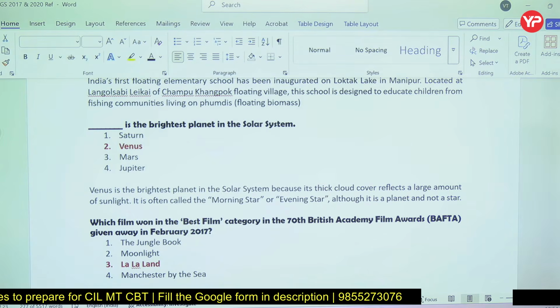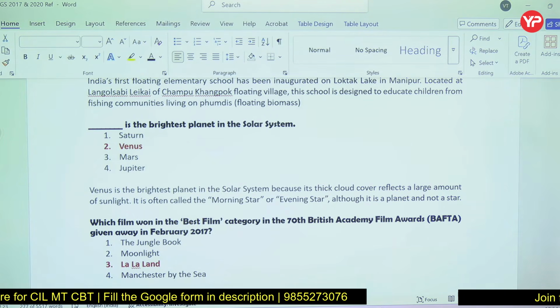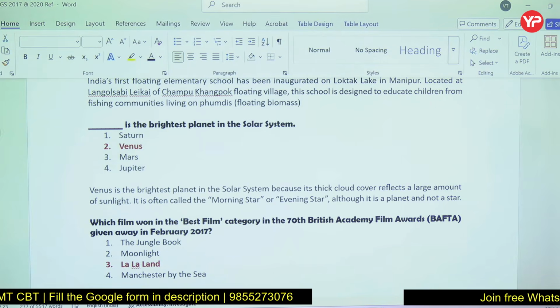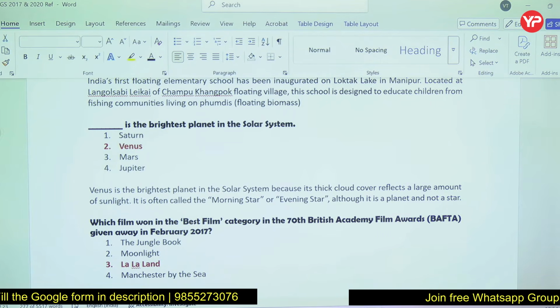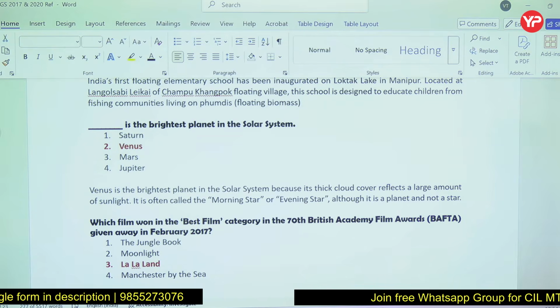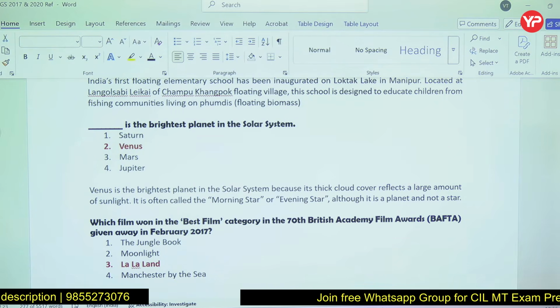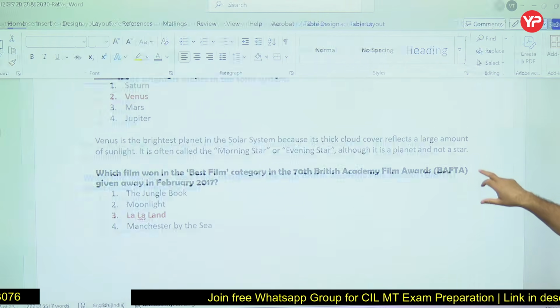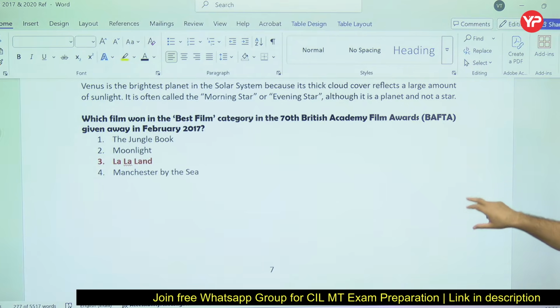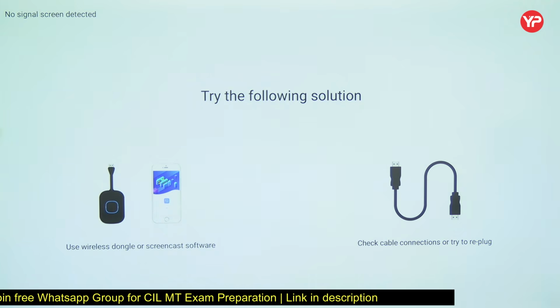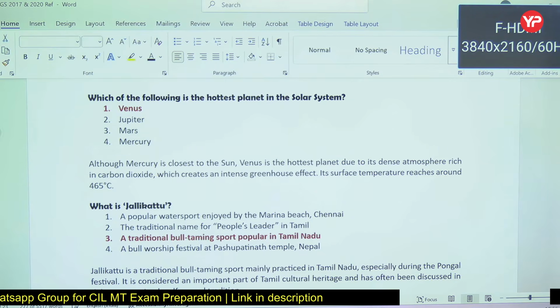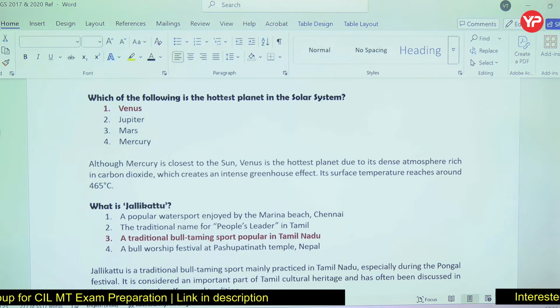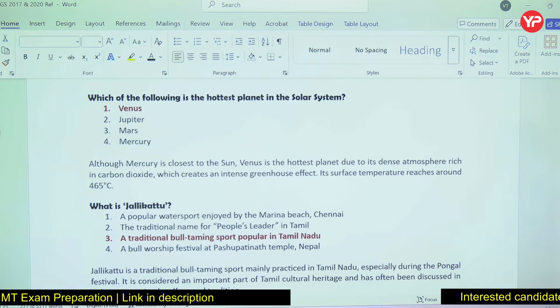Brightest planet: Venus. It is also called the morning star or evening star, right? Because thick cloud cover reflects a large amount of sunlight, it is the brightest planet in the solar system. Hottest, closest, brightest, those kinds of questions, right? At that time it was in the news. Hottest planet, again it is Venus. Though the closest is Mercury, Venus is the hottest planet.